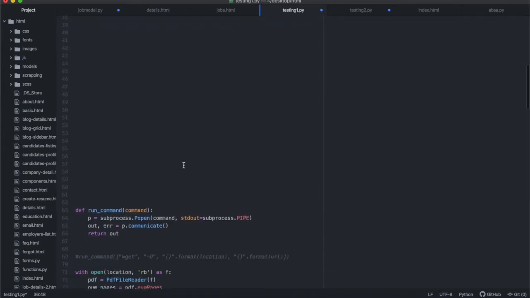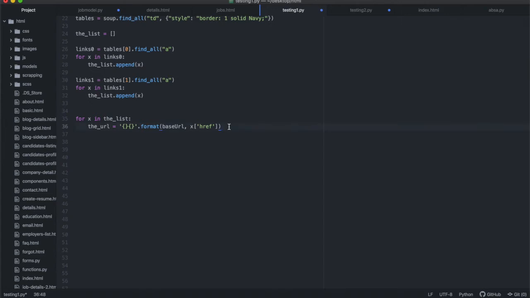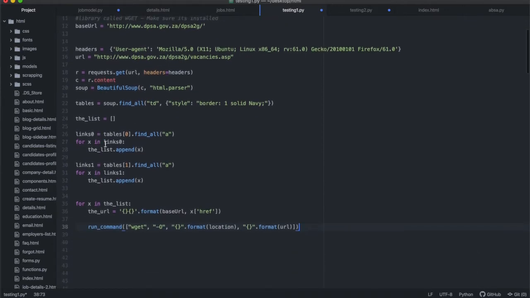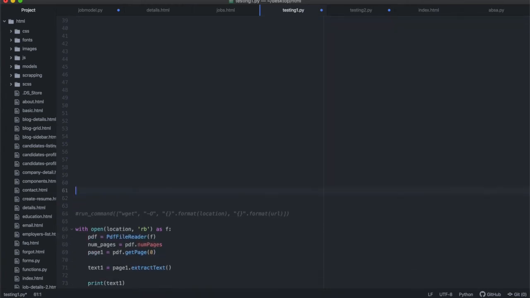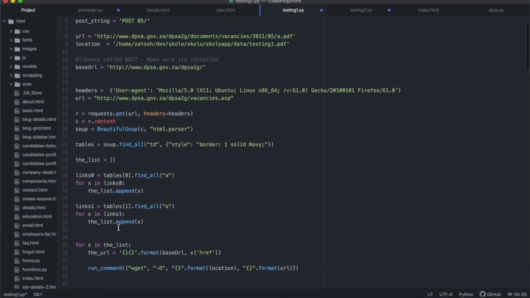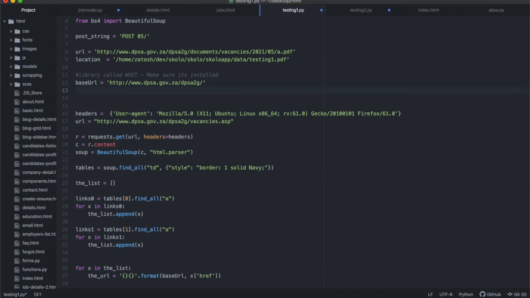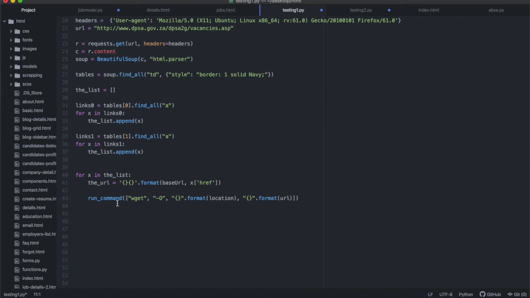So then I need to run this code that gets that URL and saves it where I want it to save it. So let me paste that in there. So I'm running the command, and run command, where's my run command function? It's at the top there, so I need to delete it from there and put it somewhere next to the base URL, doesn't matter, as long as it's above the line so that I can call the function over there.